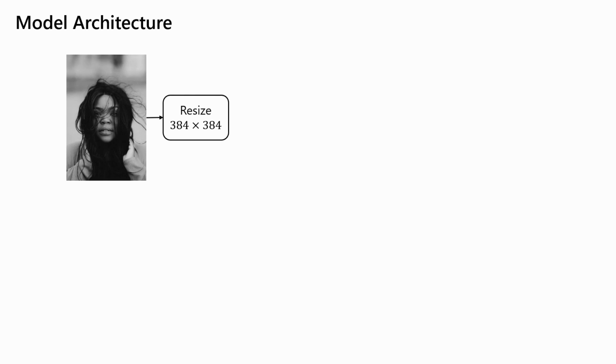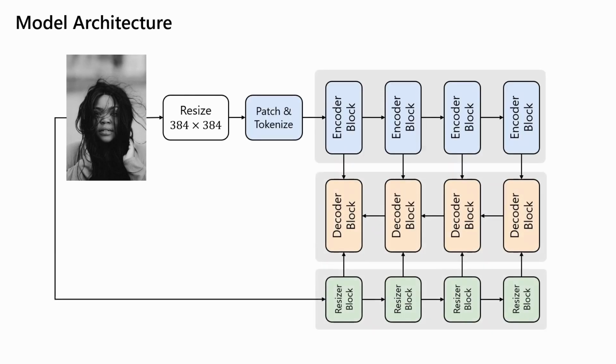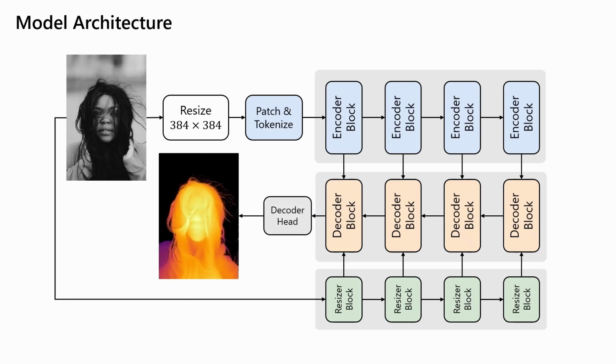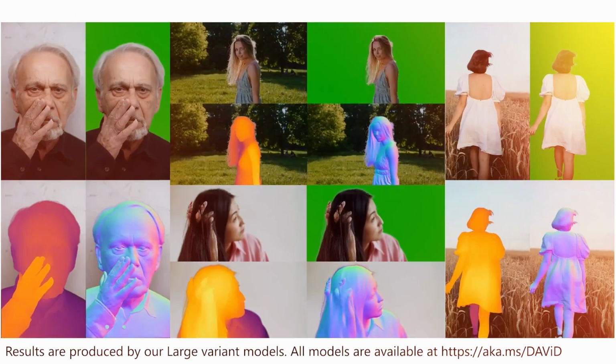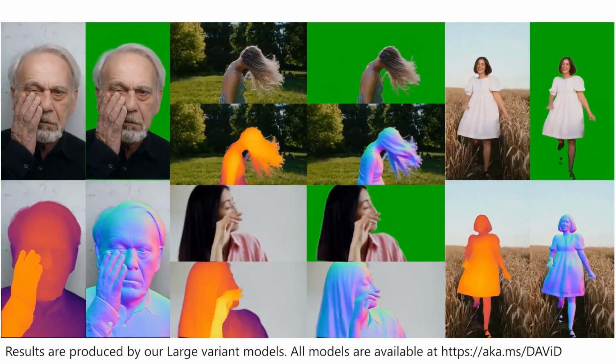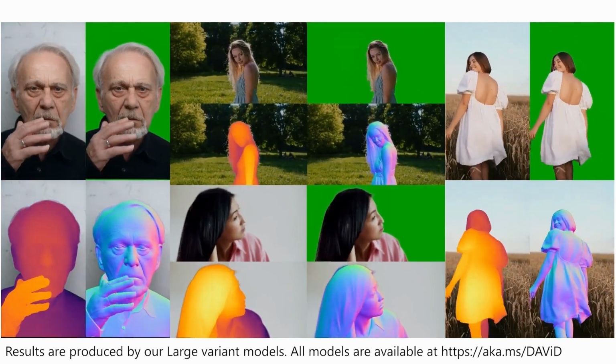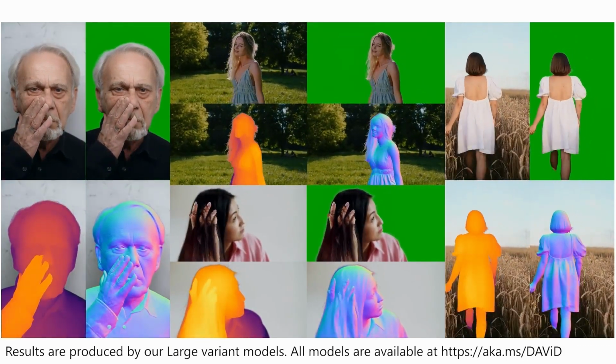Give David a picture of any person and it will predict 3 advanced features at once. The first is depth. David estimates how far every part of the body is from the camera, giving you a full 3D perspective from just a 2D photo. Second, David predicts surface normals, which means it figures out the direction of every point on the body. These are essential for understanding how a surface faces the world, from cheeks to forehead to hands.